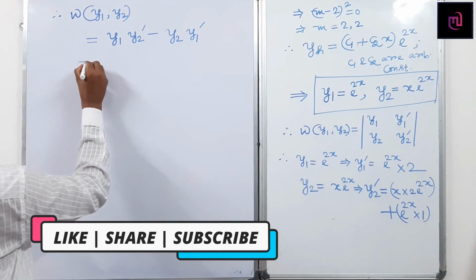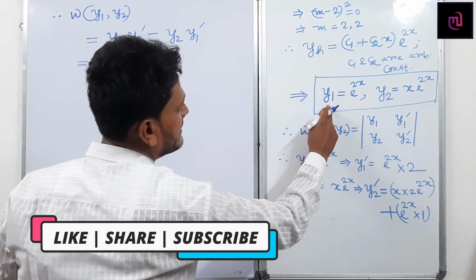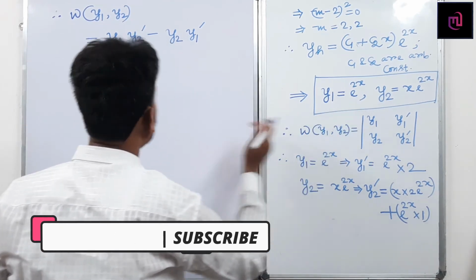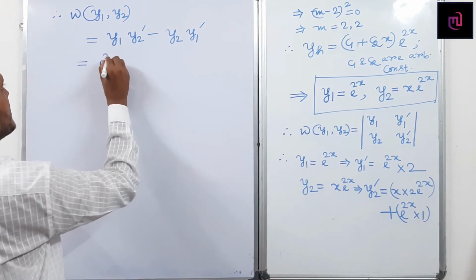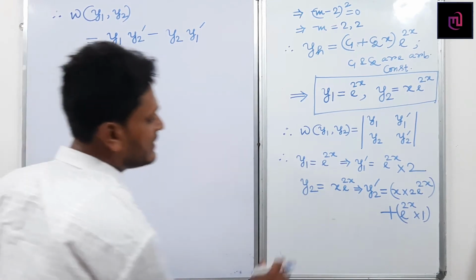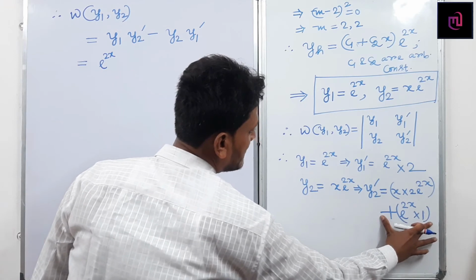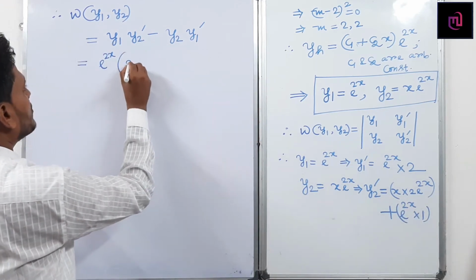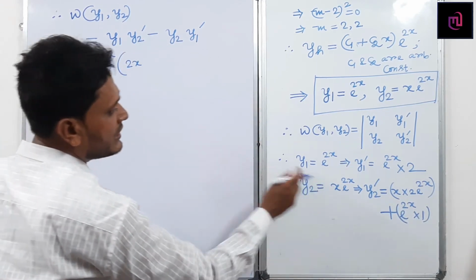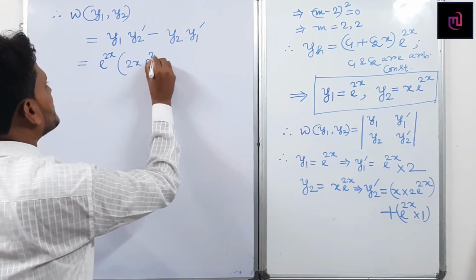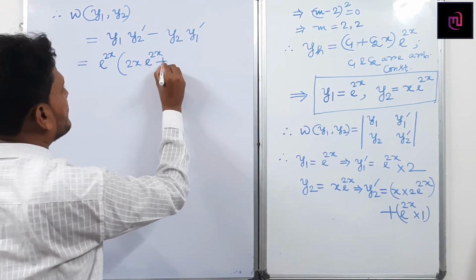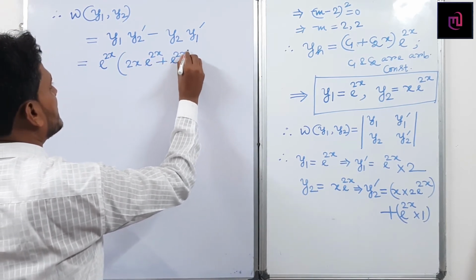What is y1? y1 becomes e to the power 2x. What is y2 dashed? y2 dashed is 2x into e to the power 2x plus e to the power 2x. Can I write this line?